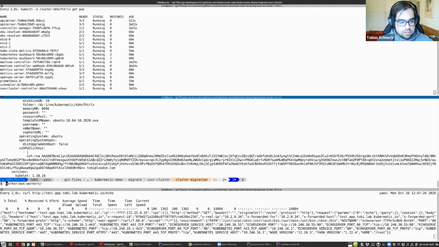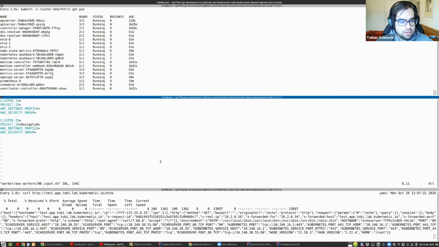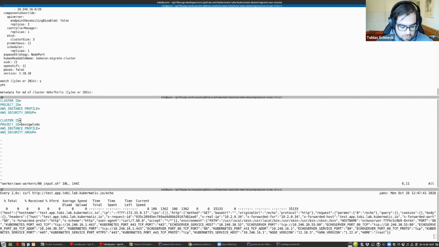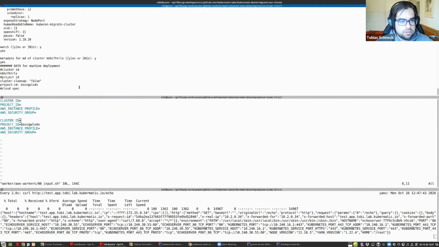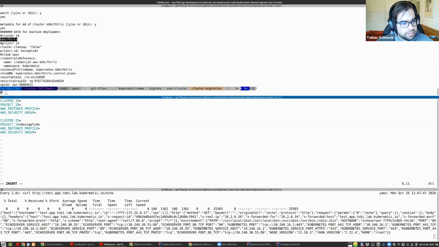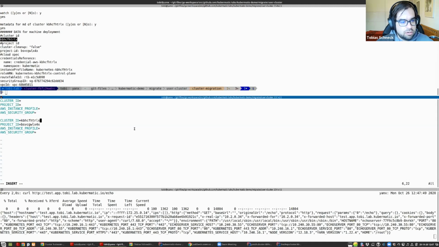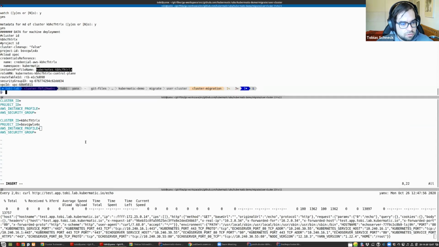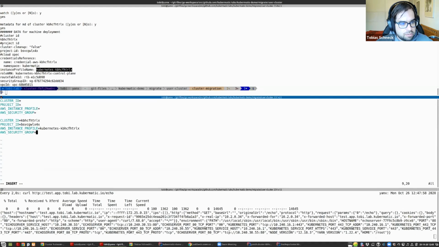And then we can now create our new AWS workers. Therefore, we need first a few inputs. So here we need to specify the cluster ID, the instance profile, and the security group that Kubernetes had created automatically. So here, yeah, I want to see the metadata. We have here the cluster ID. So let's change that one here. We have the AWS instance profile. What have we created? What should be that one? And we have the AWS security group.